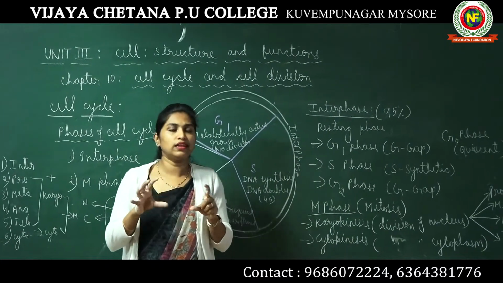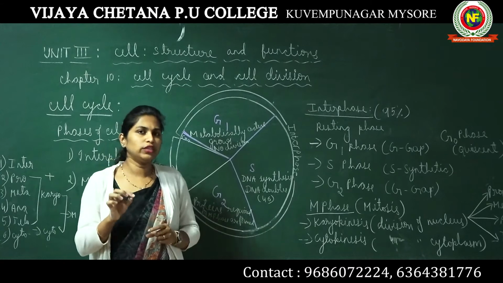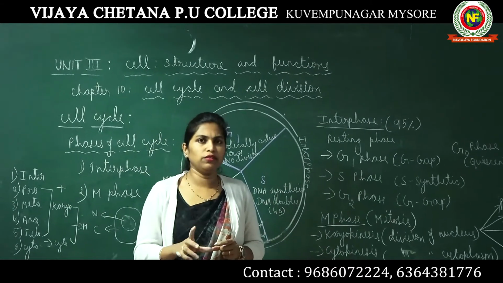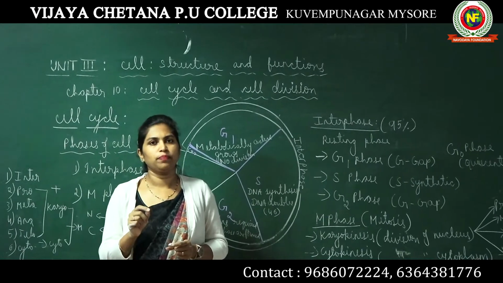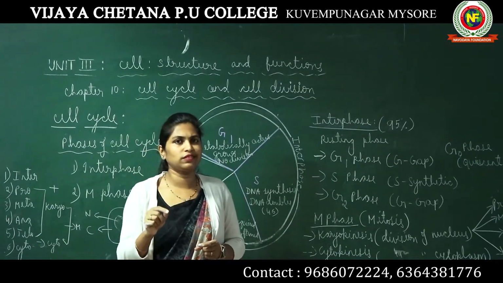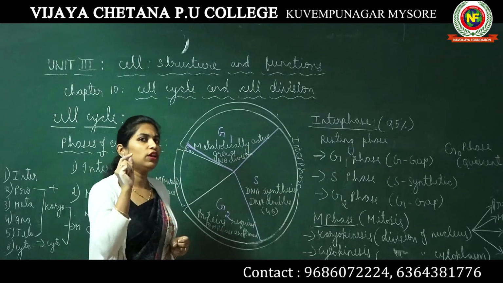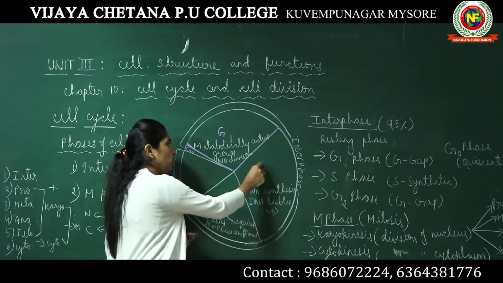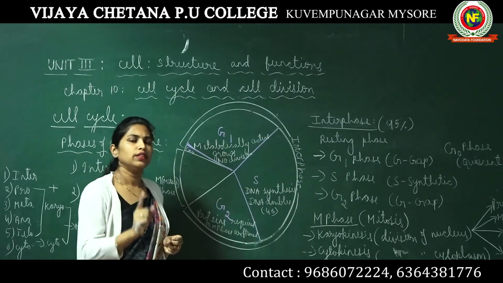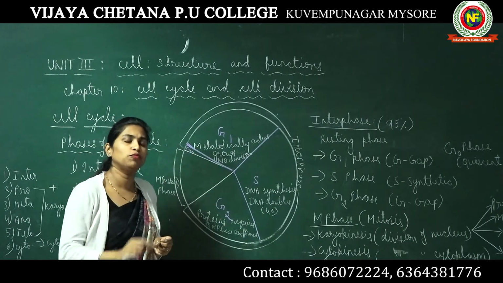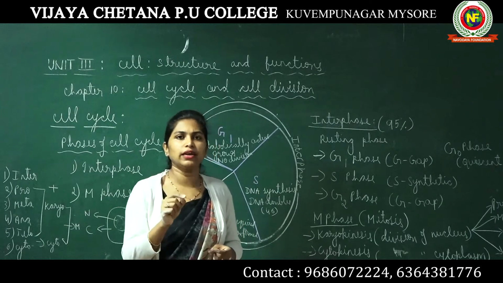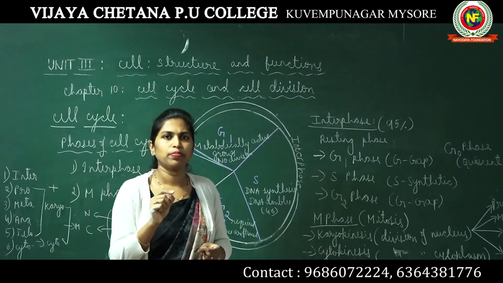There are certain cells in our body which will not divide or will rarely divide. Such cells will not be present in any of these phases. They will always be present in G0 phase, that is the phase of inactivity or dormancy.